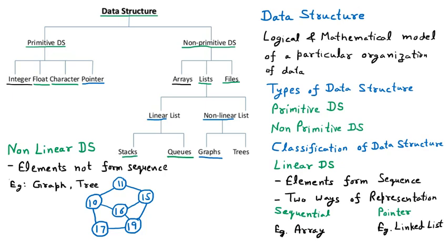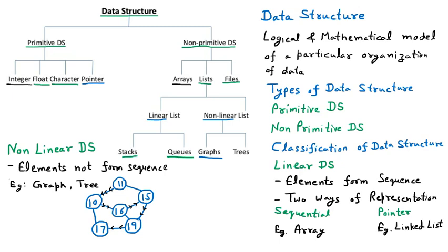We can even start with 11. We can start with 11 and go to 10, or we can go on 16, then come back on 15, or go on 19, then go on 17. So that can be the order.